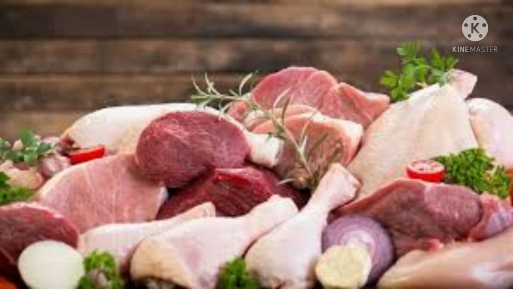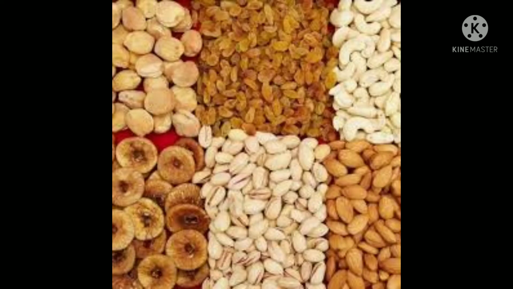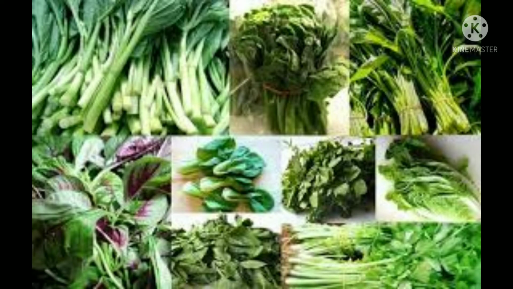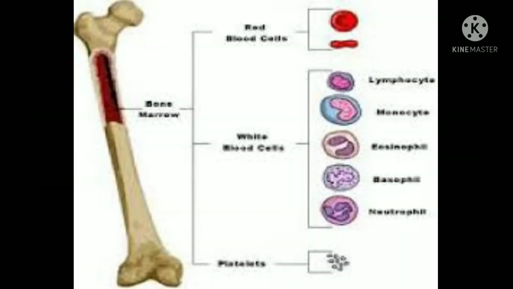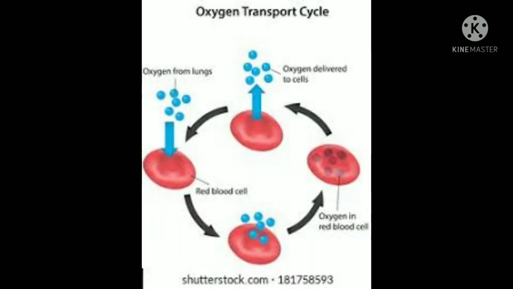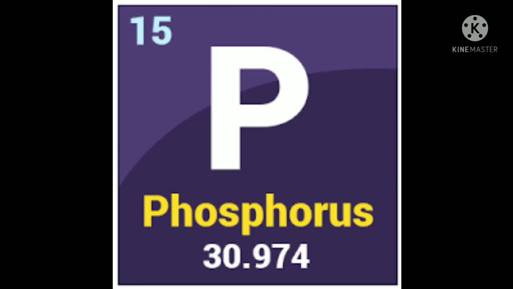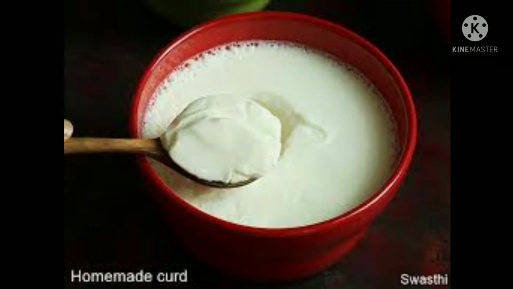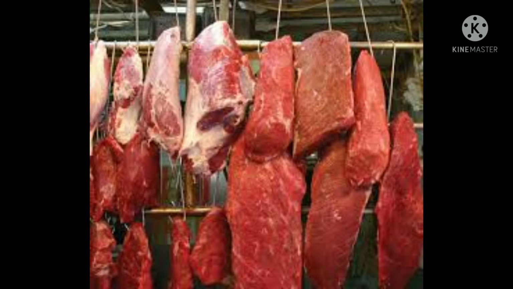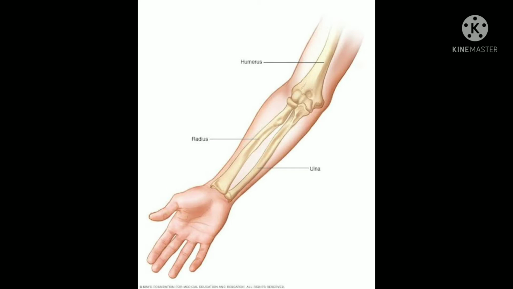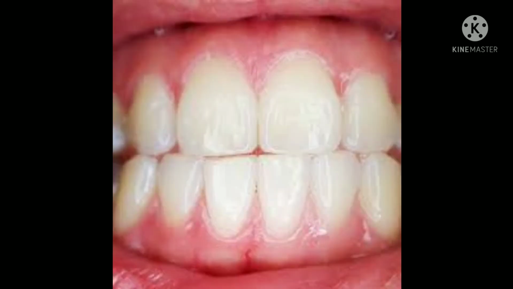Sources are meat, dry fruits, green leafy vegetables, etc. The importance is for blood production and transfer of oxygen. Another mineral element, phosphorus, it is denoted as capital P. The source of phosphorus: milk, curd, cereals, nuts, meat, etc. The importance is to build strong bones and teeth.